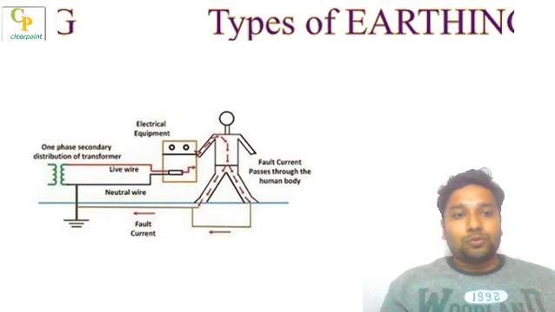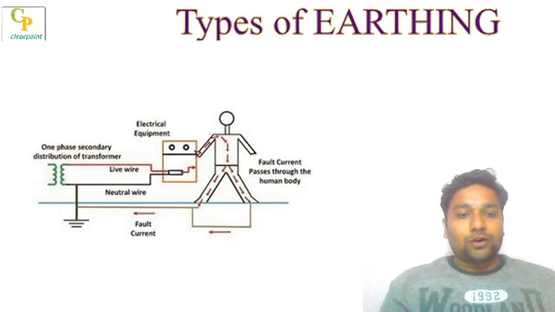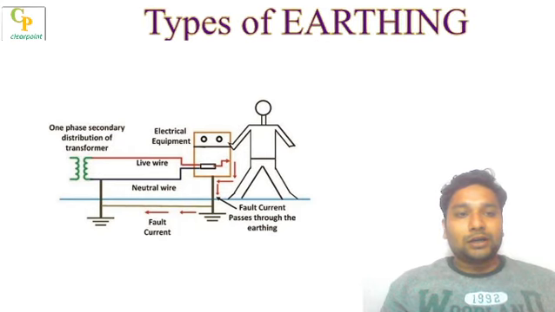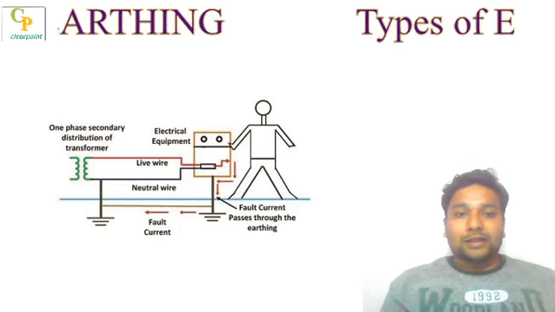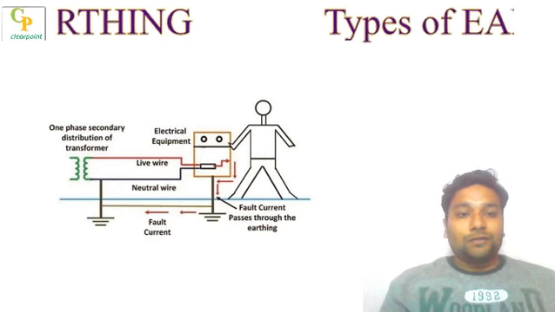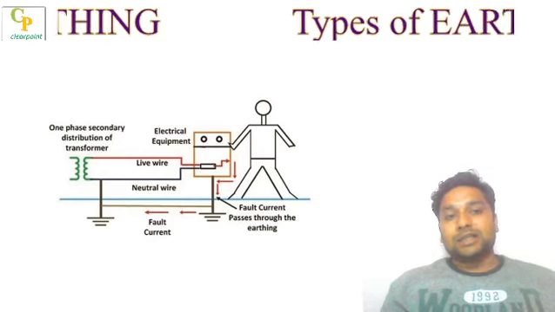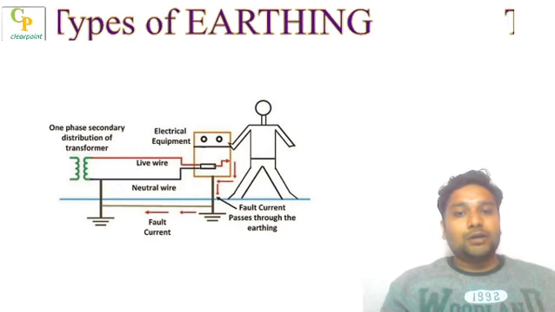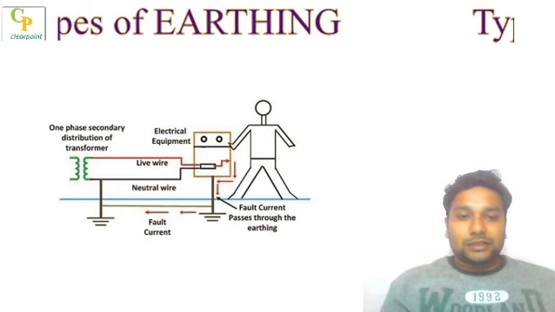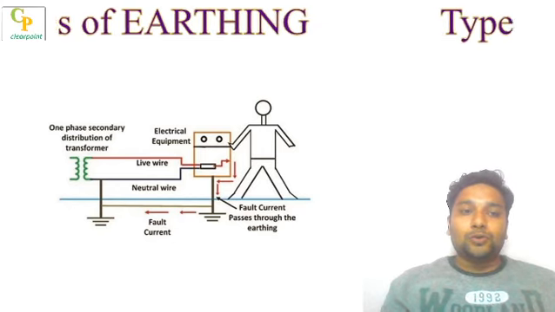Now our agenda is to protect the human from this cause or accident. So what we are going to do is allow a grounding potential. This ground can be connected to the equipment, provided that the resistance offered by the ground is less than the resistance of the human body. If the resistance of the human body is almost equal to the ground connected, then some amount of current will again flow through the human body, which is undesirable. So we need to keep in mind that the resistance offered by the earthing system must be much less as compared to the human body.